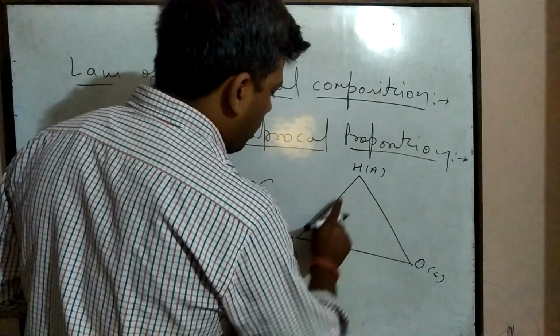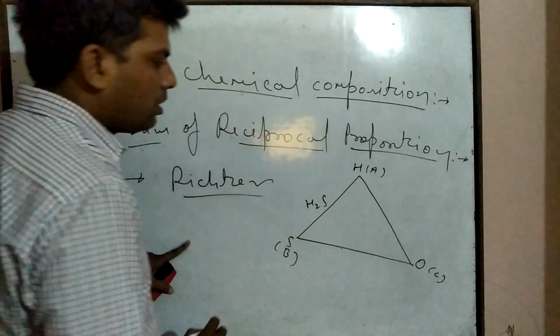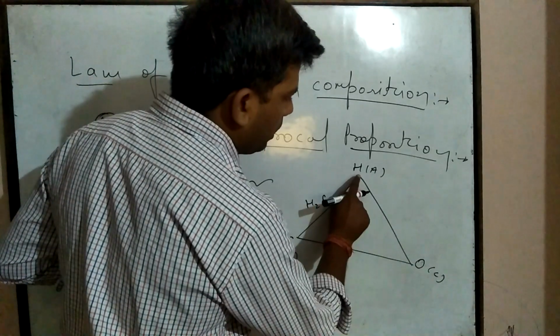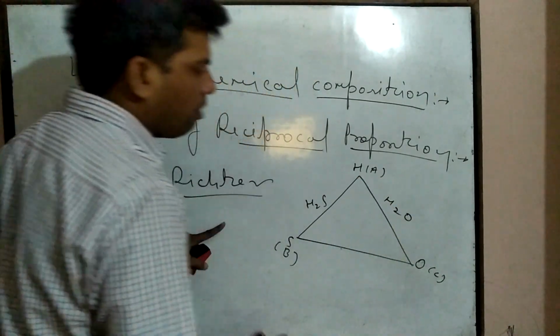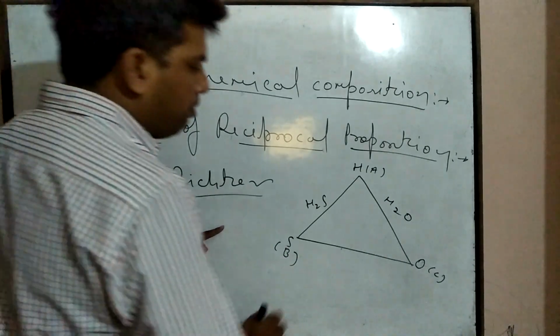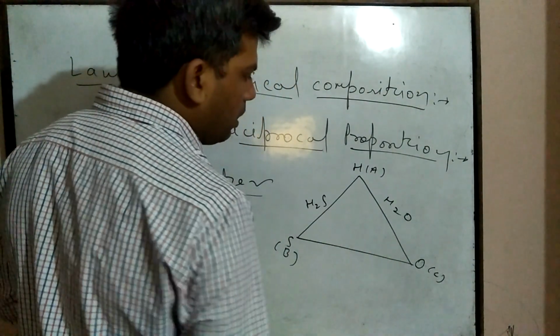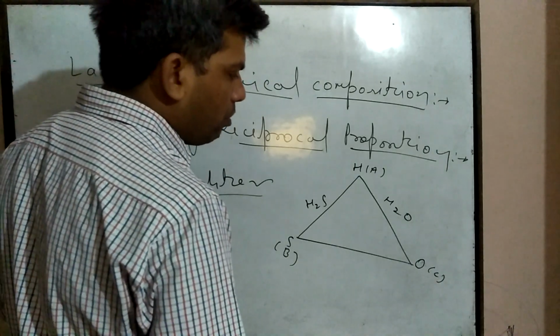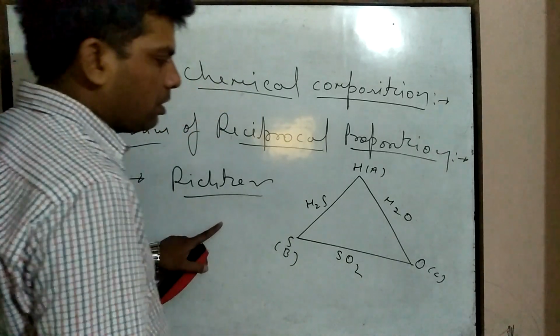Like if sulfur reacts with hydrogen, it forms H2S, hydrogen sulfide, and if oxygen reacts with hydrogen, it forms H2O, water. And these two atoms also combine together to form one compound, that is sulfur dioxide.